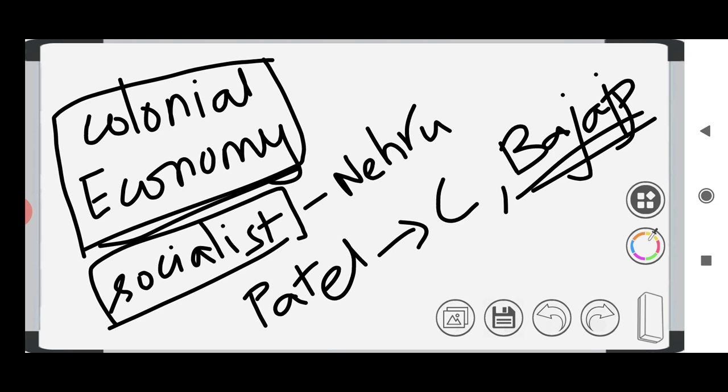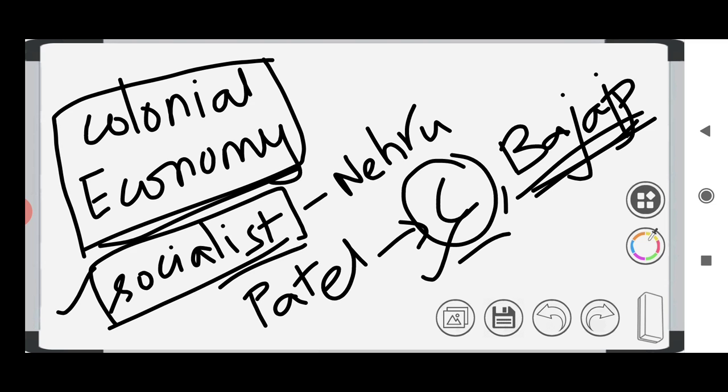So the company Bajaj supported capitalism because they are a private sector, right? So they wanted to exist, and because of that, they chose capitalism. And because of all these confusions, some people were supporting socialism and some people were supporting capitalism. So because of this, we had a confusion, and we went with a mixed economy in which both socialist and capitalist can exist, both private and public can exist. That is why we have chosen a mixed economy.